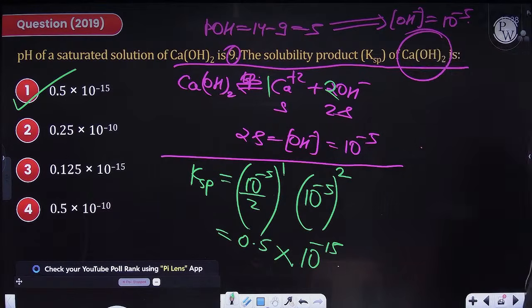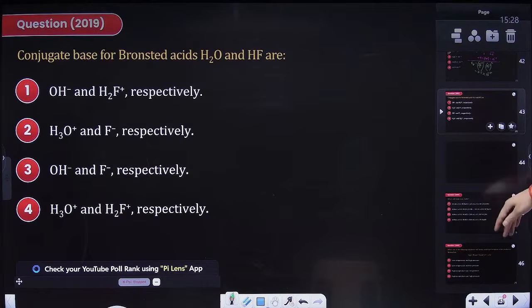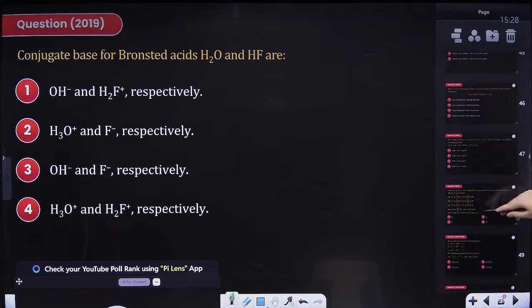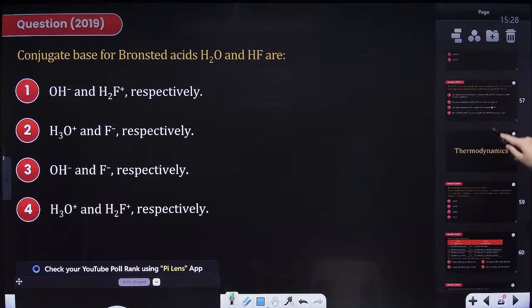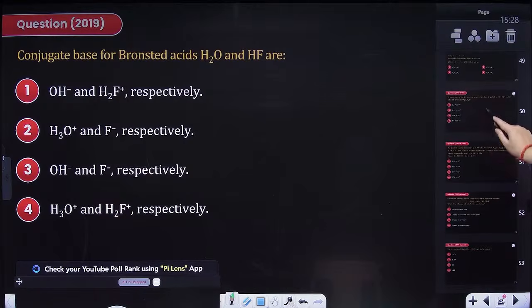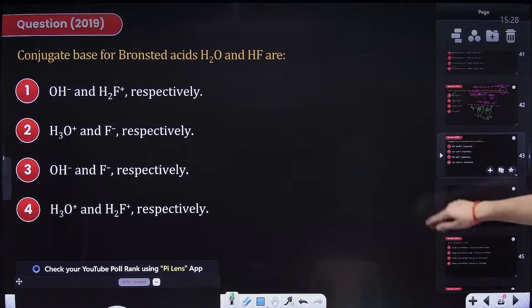Chalo, I hope everybody is in sync with this. How many questions of equilibrium do I have? Acha, still I have loads of questions for equilibrium. Then we'll be going to thermodynamics. No worries. Chalo beta, let us attempt this one.